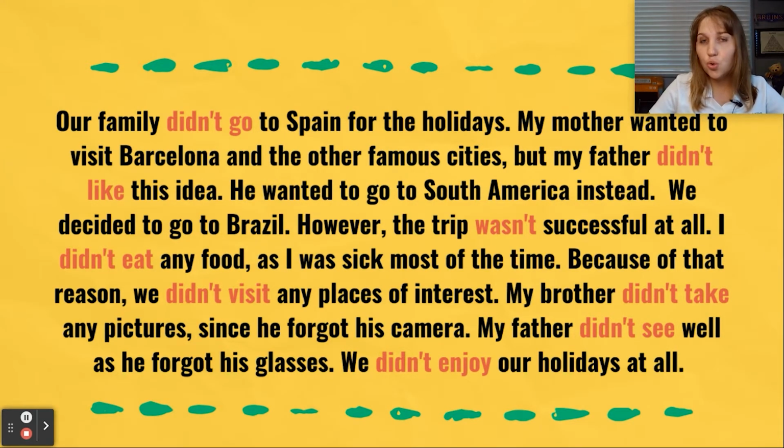And let's look at our short story where we have a lot of examples of the usage of the past simple negative form. Let's read the story. Our family didn't go to Spain for the holidays. My mother wanted to visit Barcelona and the other famous cities, but my father didn't like this idea. He wanted to go to South America instead. We decided to go to Brazil.